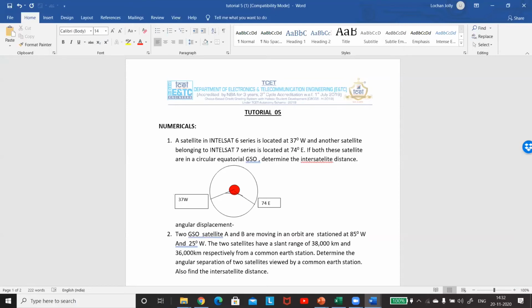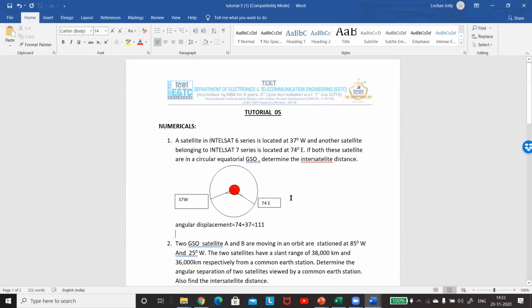Had it been on the same direction, we would need to find the difference. So it will be simply 74 plus 37. How much is it? The angular distance between the two satellites is 111. Yeah, correct.